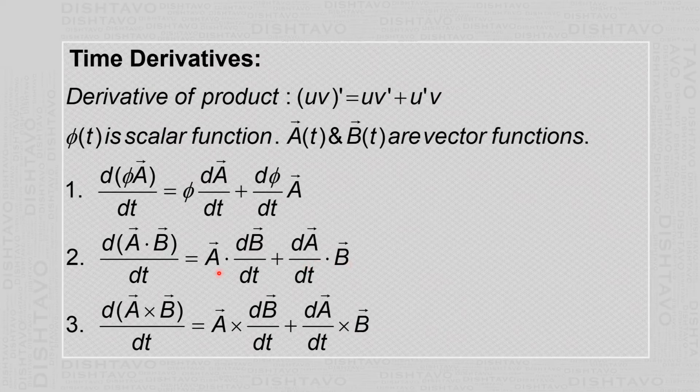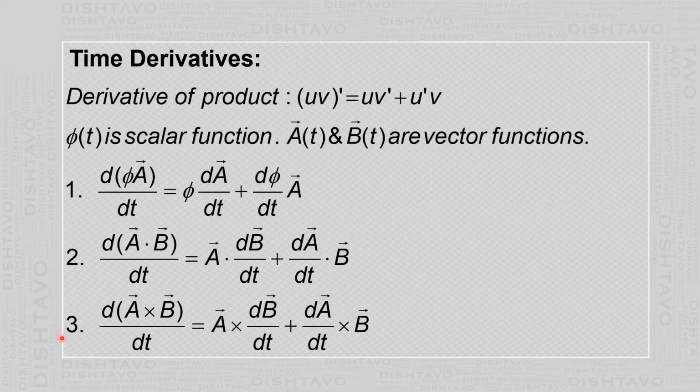But remember that these are vectors, so there should be a dot here. Since vector A is a vector quantity and dB by dt is a vector quantity, there should be a dot between them. Similarly, there should be a dot in between this, because both are vectors and we are finding the derivative of the dot product of two vectors.